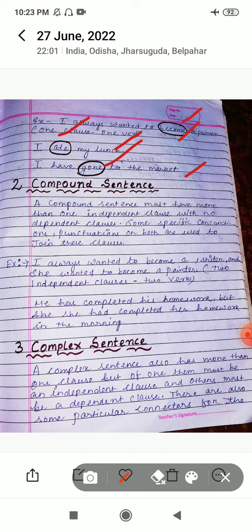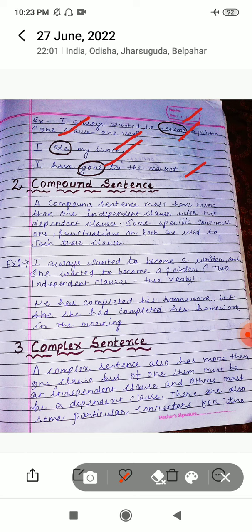Then let us see what is a compound sentence. A compound sentence must have more than one independent clause with no dependent clauses. Yes, compound sentences means we can use two or three sentences, but all should be independent clauses, meaning all the sentences should convey an independent meaning. Okay, and some specific conjunctions should also be there, because if two sentences are combined, they are joined by conjunctions, because conjunctions are the linking words. So a compound sentence must have more than one independent clause.